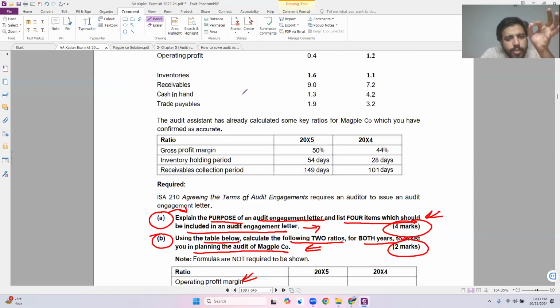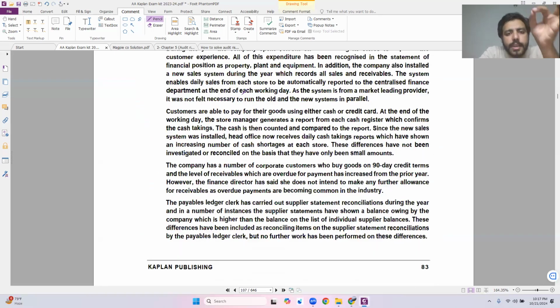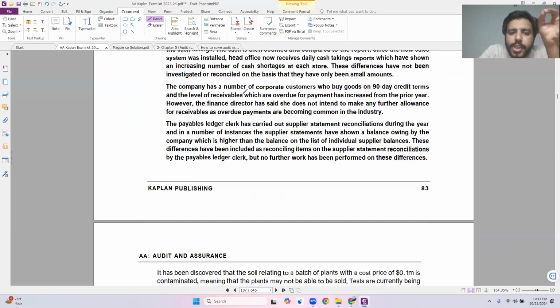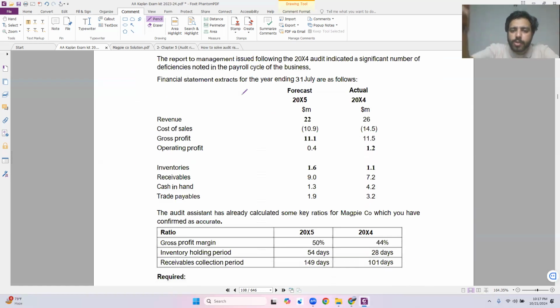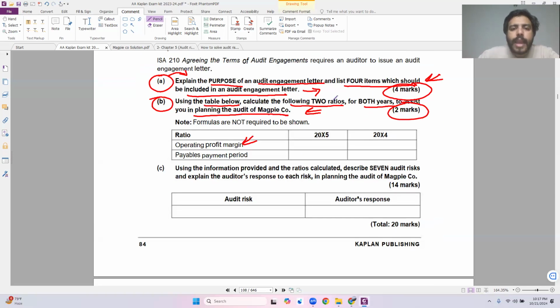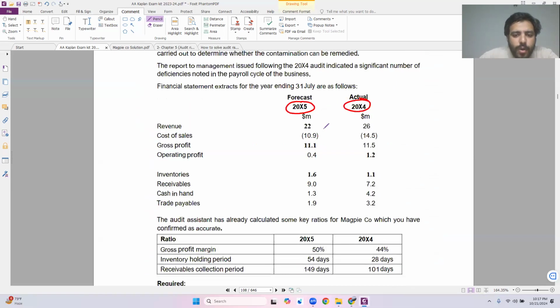I don't need to move towards the start of the question. I just need to look where the financial information has been given to me, because I also need to save time within the exam. Directly come towards the financial information. Here I have the financial information for 2 years, 2015 and 2014. For which year do I need to calculate these ratios? Both years. So let's first calculate the ratios for 2015.